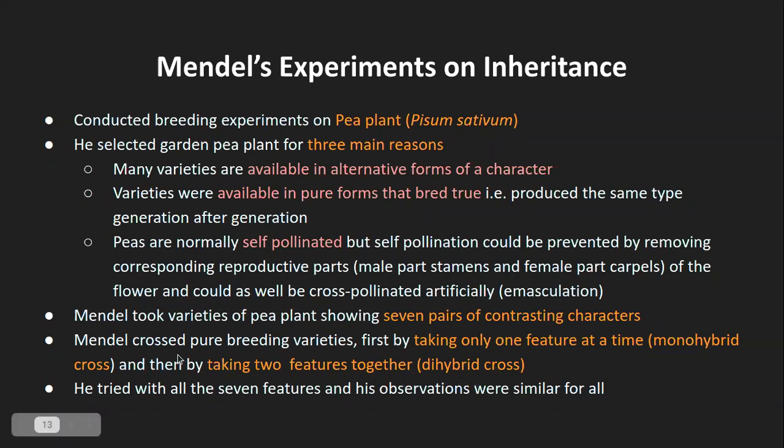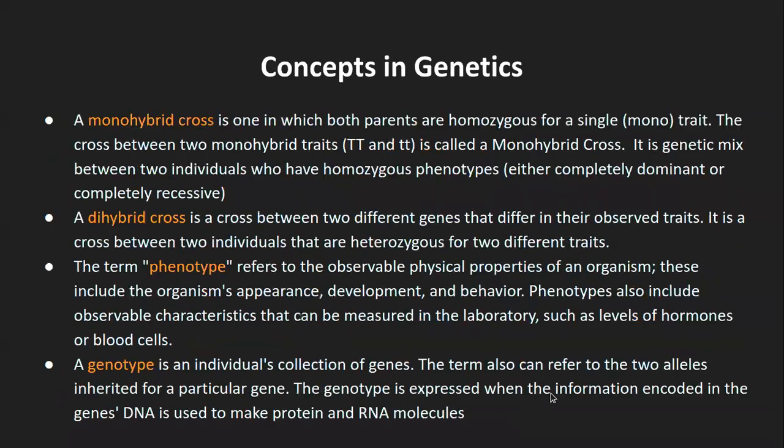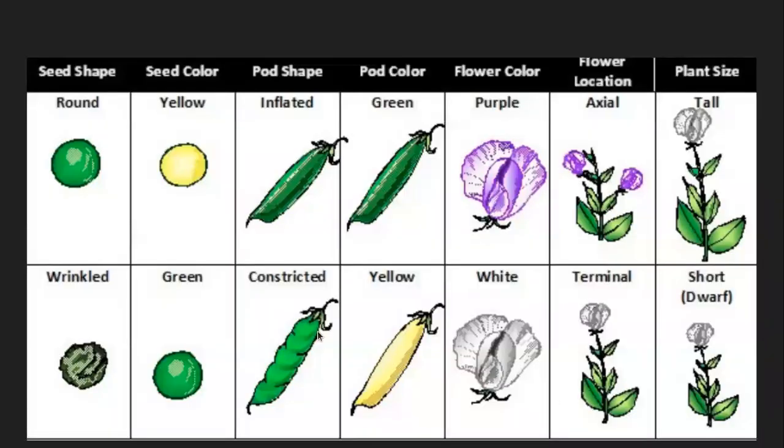So Mendel possibly did both types of experiment, that is crossing with monohybrid plants and also the dihybrid way. And he tried with all the seven features, and his observations were similar for all. Let me go back to this particular slide. He tried crossing a round seed plant with a round seed plant.